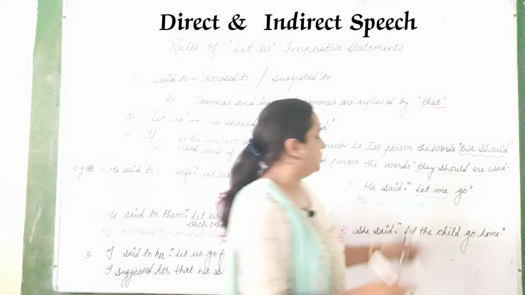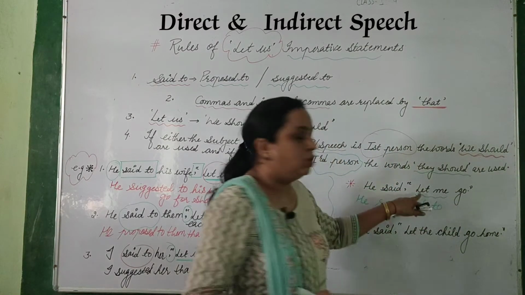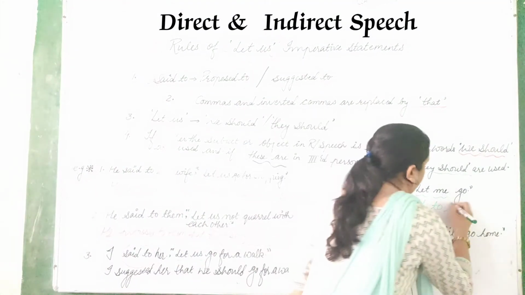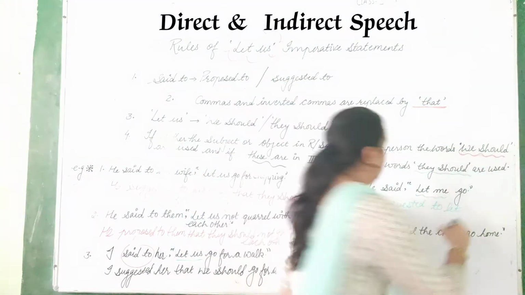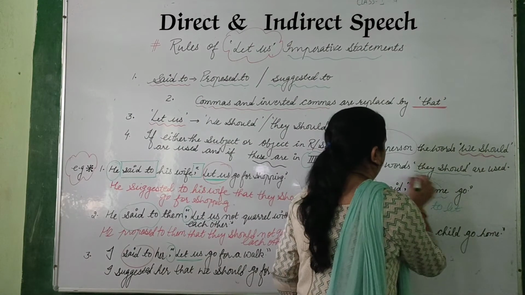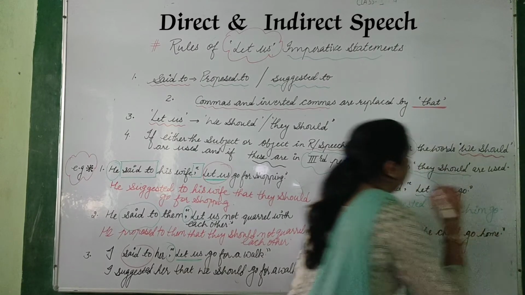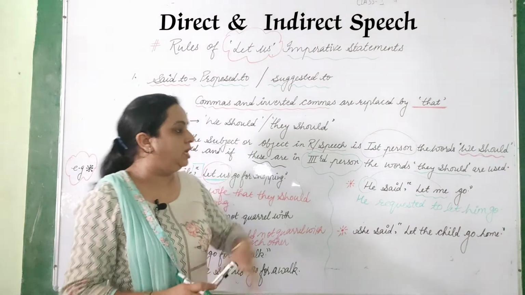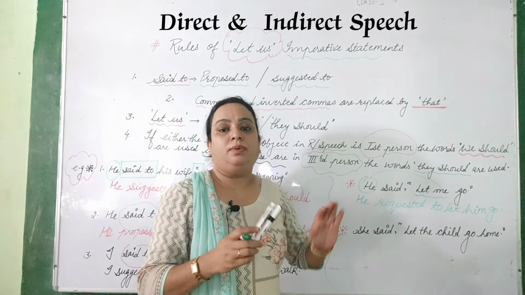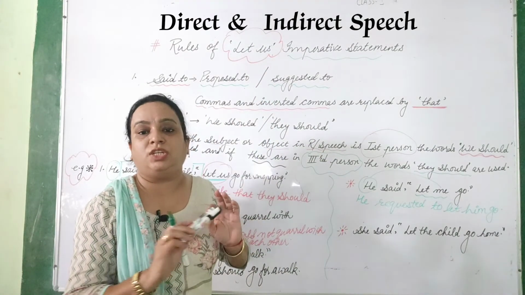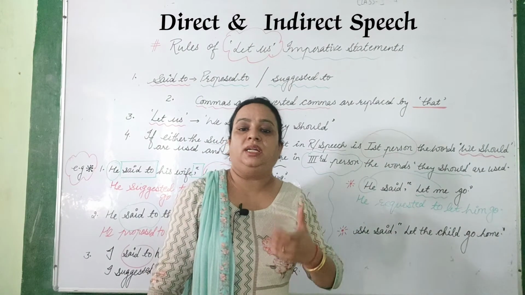So he requested to, now this word "let" you will write down as let, and "me" changes into "him". Let him go. This is a very important thing: when the sentence is starting with "let me", not "let us", then we do not have to change it according to these rules. We have to take that as a simple imperative and change that.